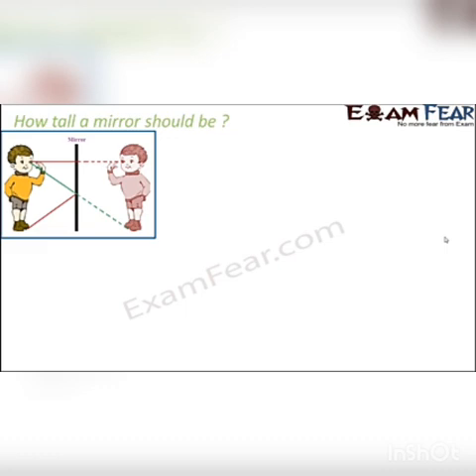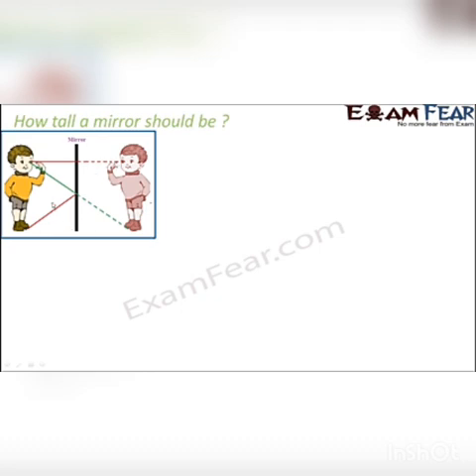Now look at this picture. If you see here, how do you see your image? We see it with the help of our eyes. And how do our eyes see it? When the reflected rays reach our eyes, we are able to see that object. Now if the reflected rays from that object don't reach our eyes, then we do not see that object. That is the simple funda, right?